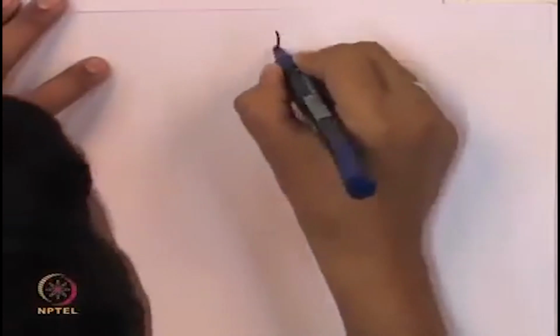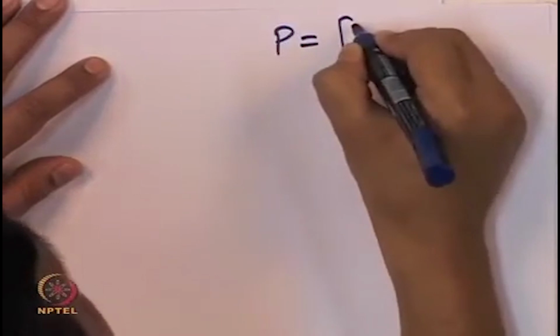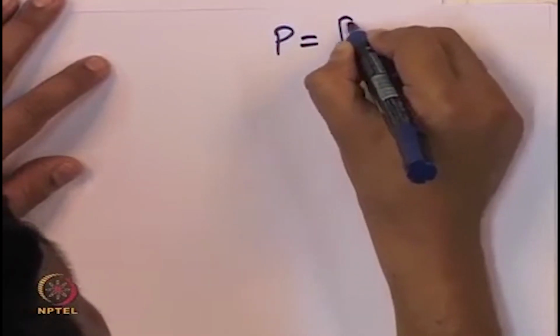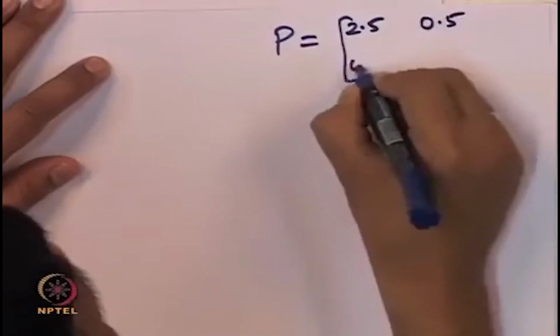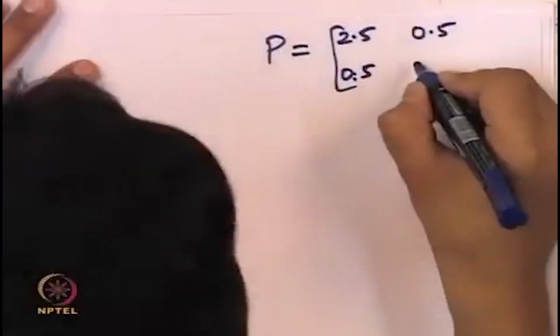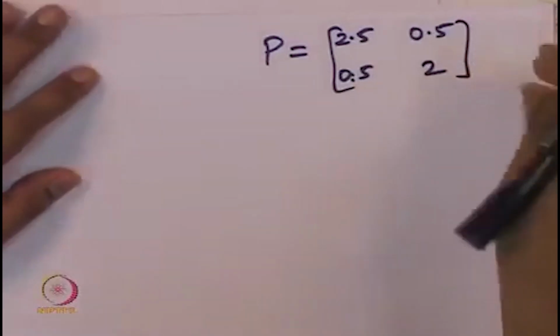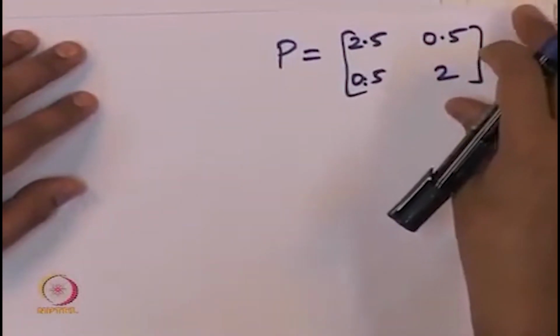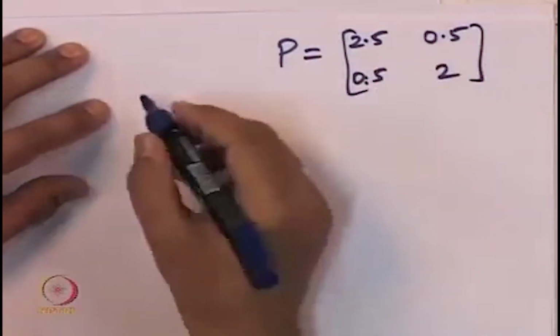So what is our matrix P as a result of this? The matrix P was equal to P1, P2, P2, P3. So P1 has been obtained to be equal to 2.5, P2 was equal to 0.5, which is the same entry here, and finally P3, which was equal to 2. So the claim is that this matrix P that we have obtained is positive definite because A was Hurwitz and Q was negative definite. We can check this.